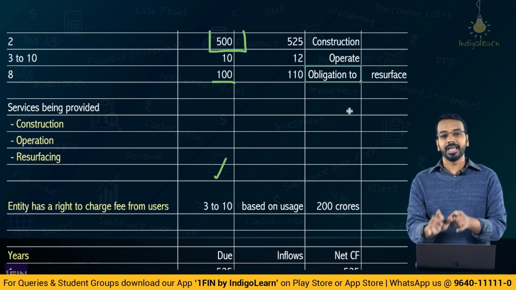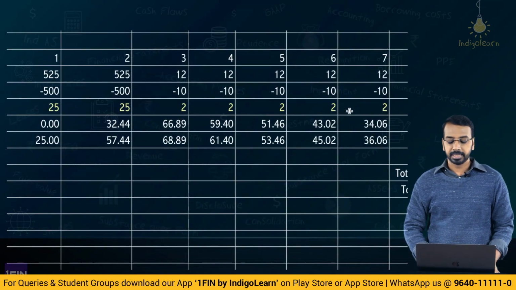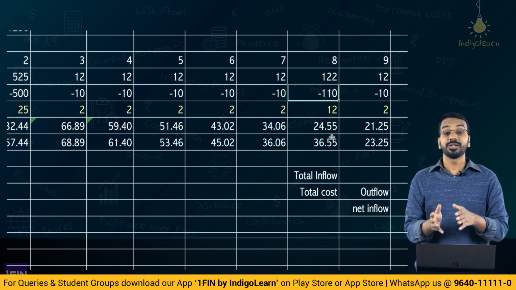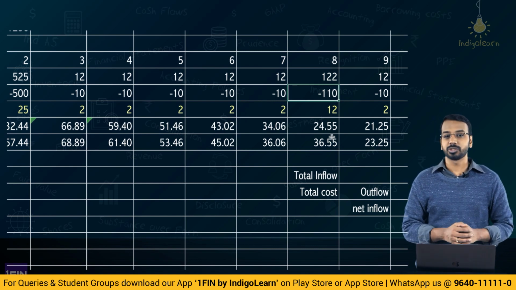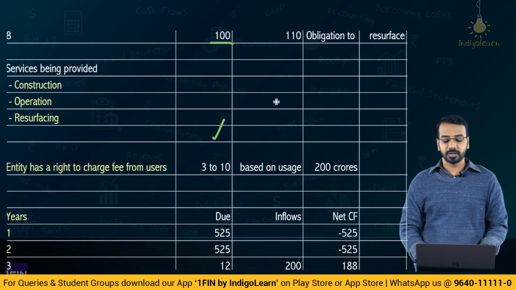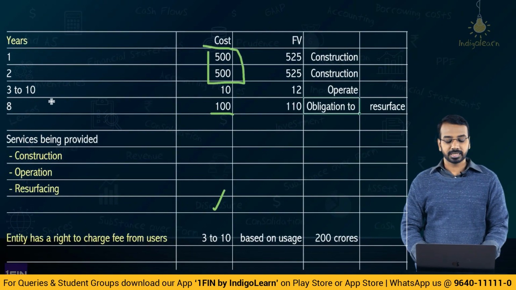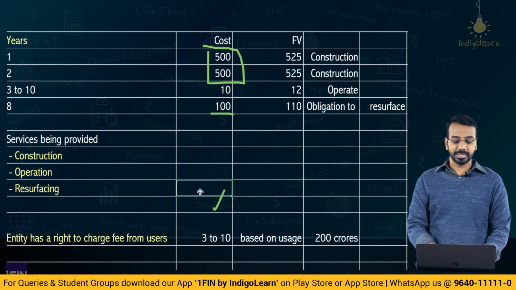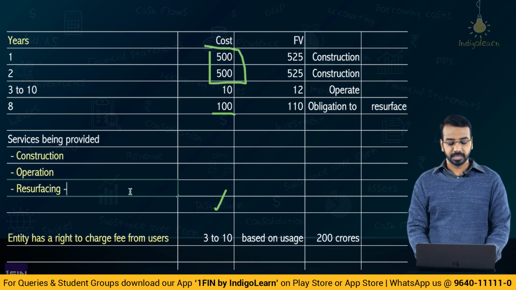That is why in the 8th year, we recognized full revenue and cost related to that because it was treated to be a separate performance obligation. In this example, we will modify it slightly. Here we will not say at the end of 8 years; here resurfacing is as and when needed. So, we will change this example slightly and say resurfacing as needed.